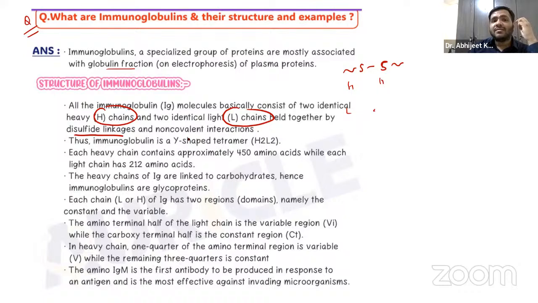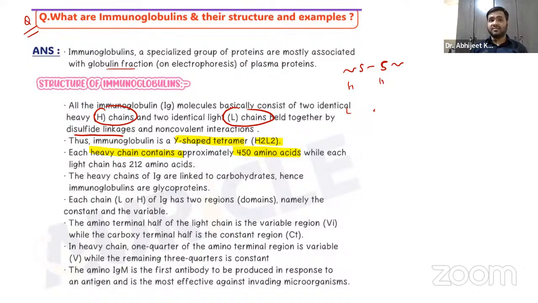Now remember, guys, this immunoglobulin, again very important, is a Y-shaped tetramer, H2L2: two heavy chains and two light chains held together by disulfide interactions. Each heavy chain contains approximately 450 amino acids. Very important.